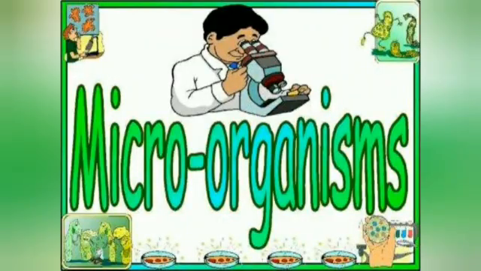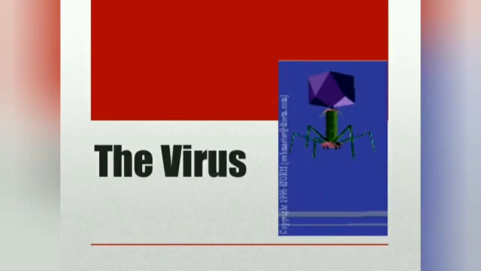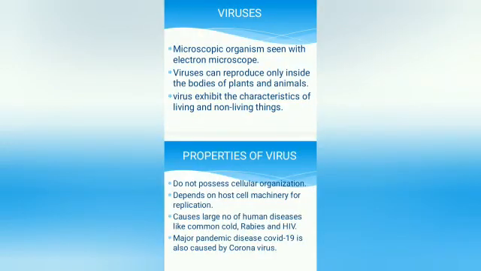Shri Guru Namaha. And here I am going to explain about the last category of microorganisms, that is viruses. Virus is the singular form, viruses are the plural form. The word virus means poisonous liquid. These are the smallest organisms. They can only be visualized under an electron microscope, not even with a compound microscope.